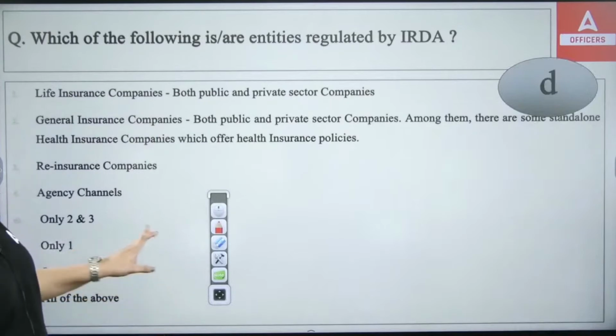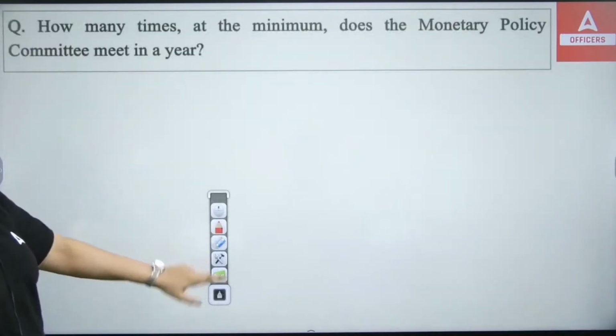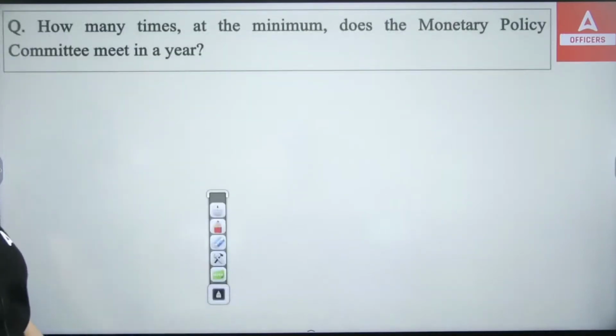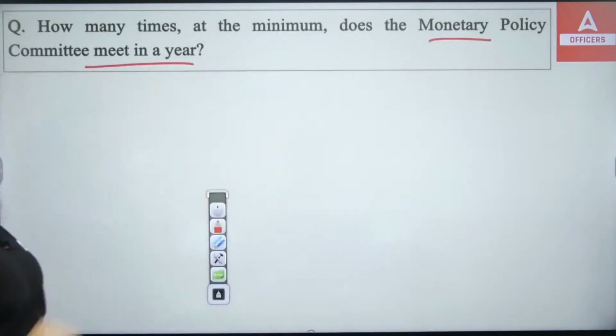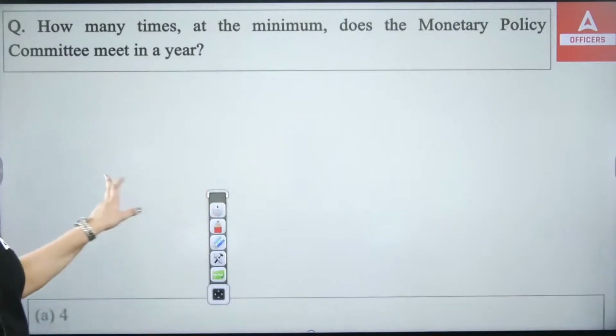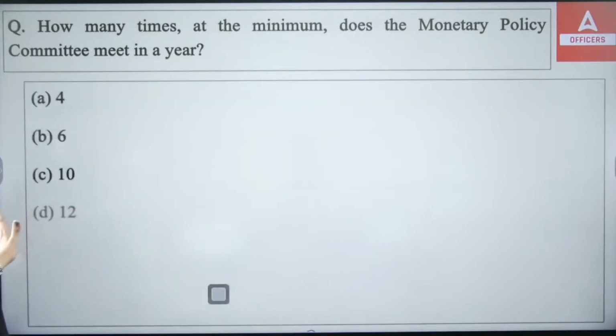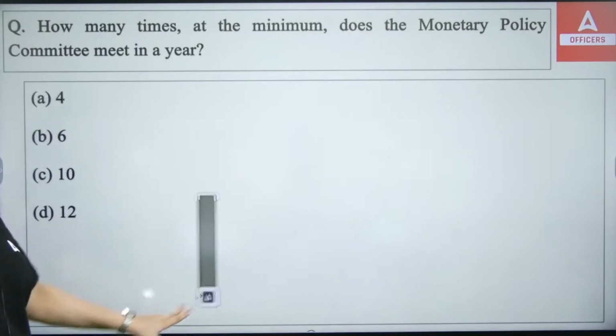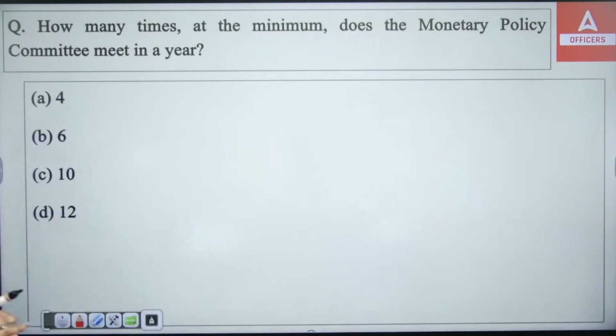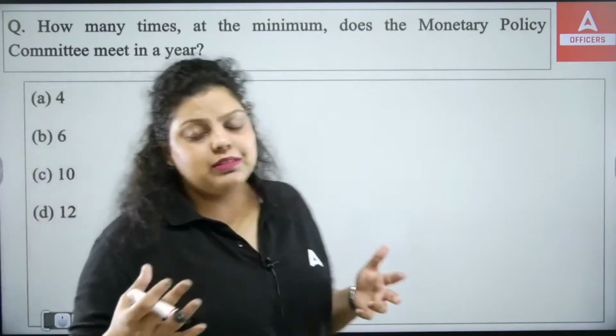Okay, that is D. Next question is talking about how many times the minimum monetary policy committee meets in a year. So this is the question related to the monetary policy committee. 4, 6, 10 or 12. How many times minimum does a monetary policy committee have to meet? So answer this question. Till then I will give you certain important points regarding the monetary policy committee.